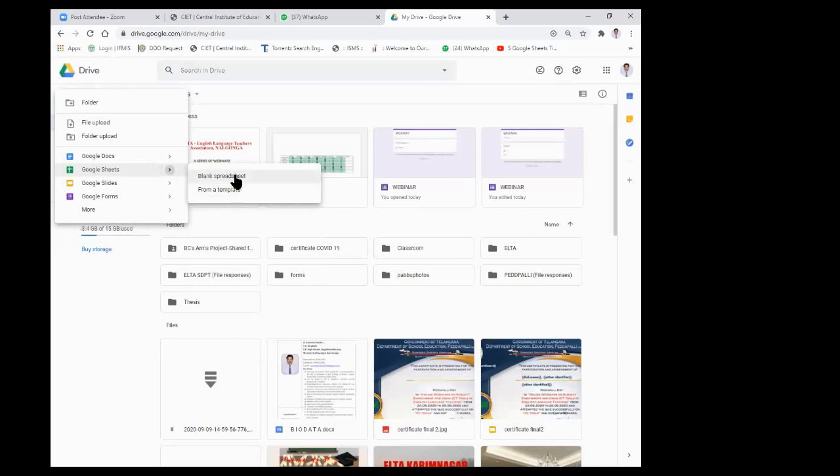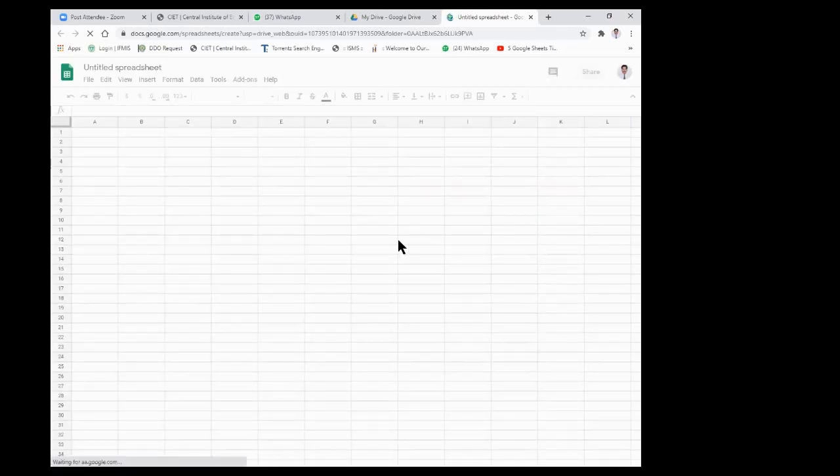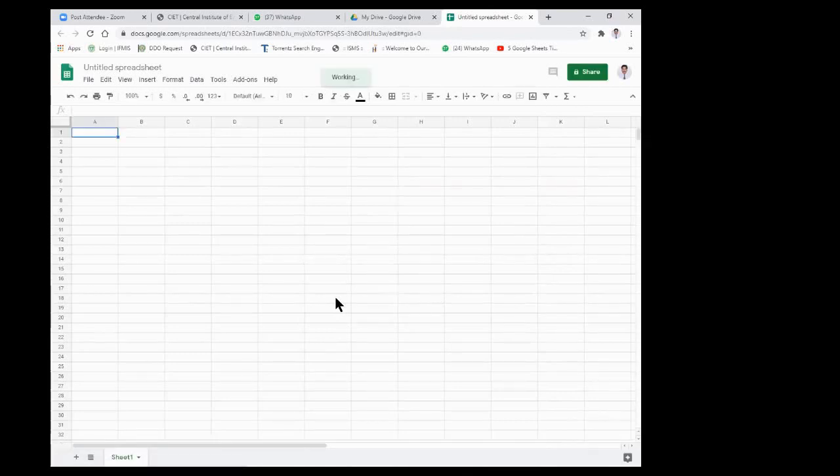In the blank spreadsheet, we have to create on our own. Let me take a blank spreadsheet. In any Google application, whatever it may be, documents or slides or sheets or Jamboard or drawing, whenever we open that application, the first mandatory thing we have to do is change the title of that application.